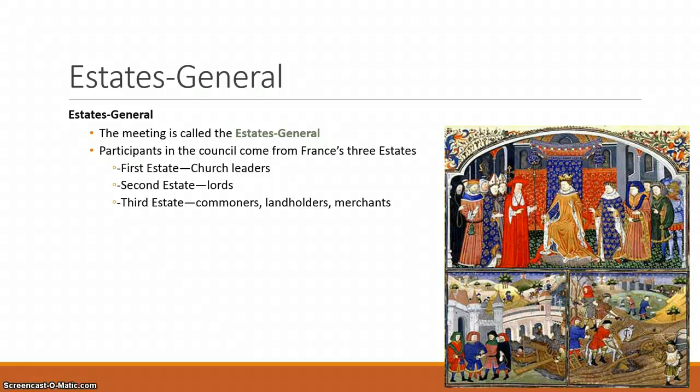and laws in France. The Estates General will become a major issue as you'll study the French Revolution next year, as it becomes an increasingly unfair system in which the first two estates would gain most of the power while the third estate would not have as much of a vote.